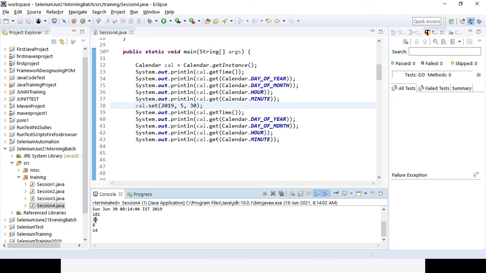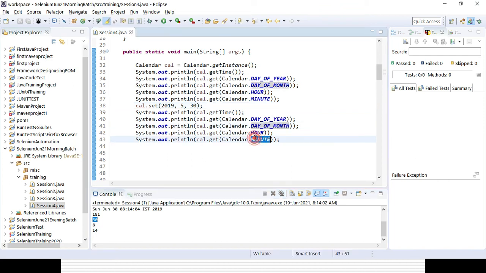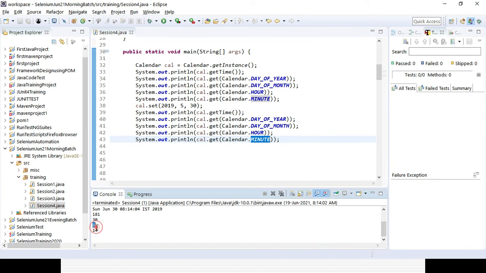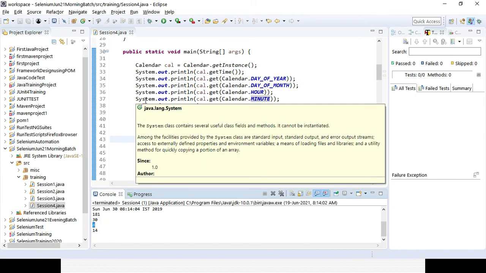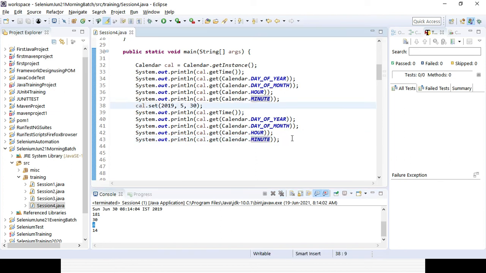Then date is 30, right? Hour is 8 and minute is 11, 14 now. What change? So that way I can set my calendar as well, right? Let's comment out these lines of code here. Now say instead of setting, I want to add some date to my calendar. It may be required, right?